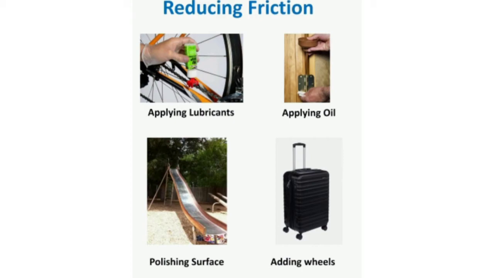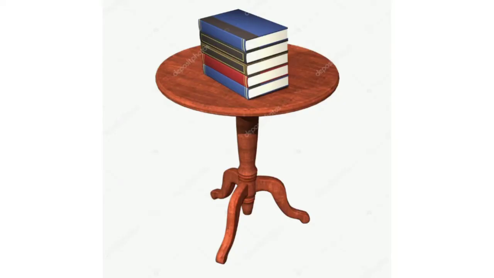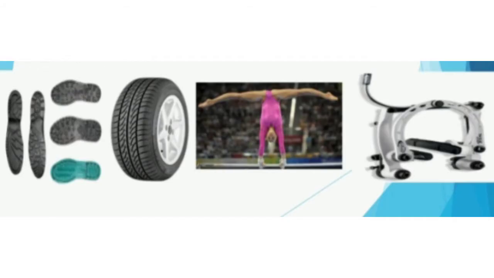Next, how to increase friction. First one is by making the surfaces rough. By increasing the mass of the object that is moving. For example, the tires of vehicles have treads. Treads means designs that you can see on the tire surface.